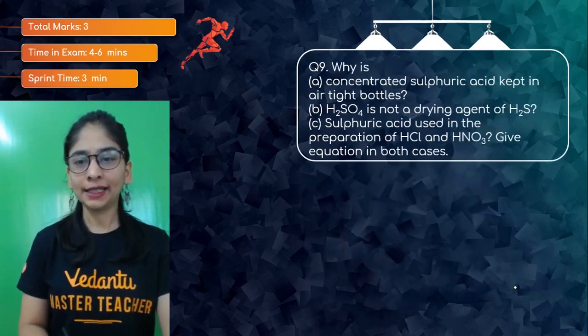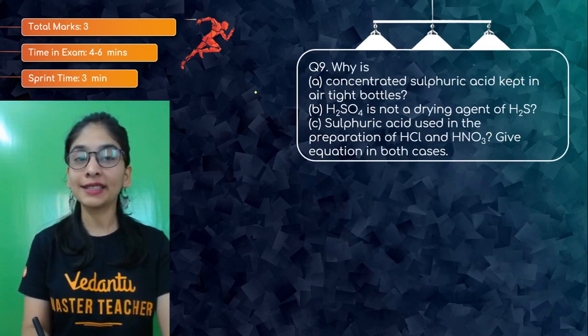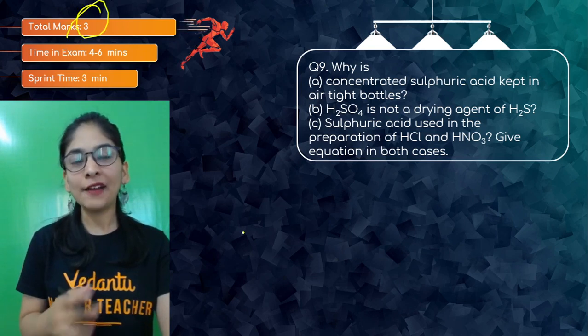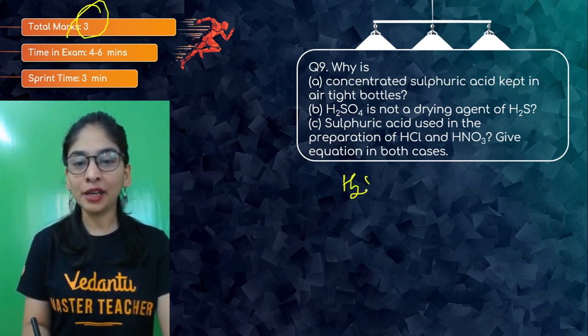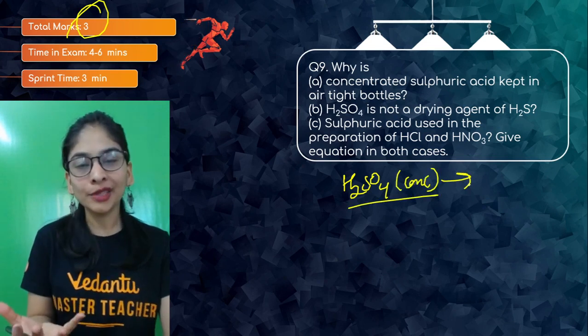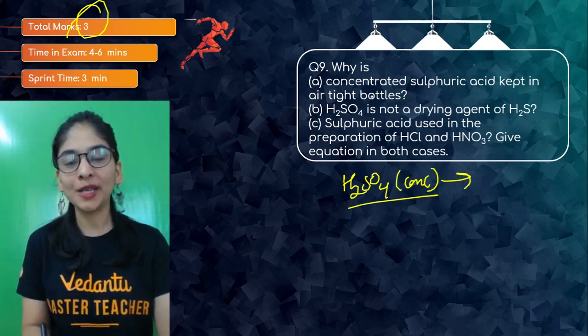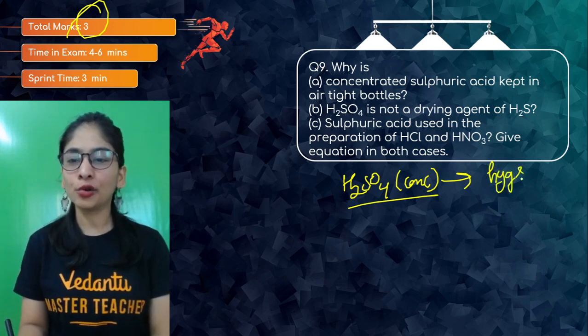Question number 9. Why is concentrated sulfuric acid kept in airtight bottles? It has 3 parts, so it's a 3 marks question. For every correct answer you will get 1 mark. Concentrated sulfuric acid is put into an airtight bottle, obviously, because it might be reacting with the moisture. That could be one of the reasons when we see an airtight bottle. So use your brain. This is more like a hygroscopic